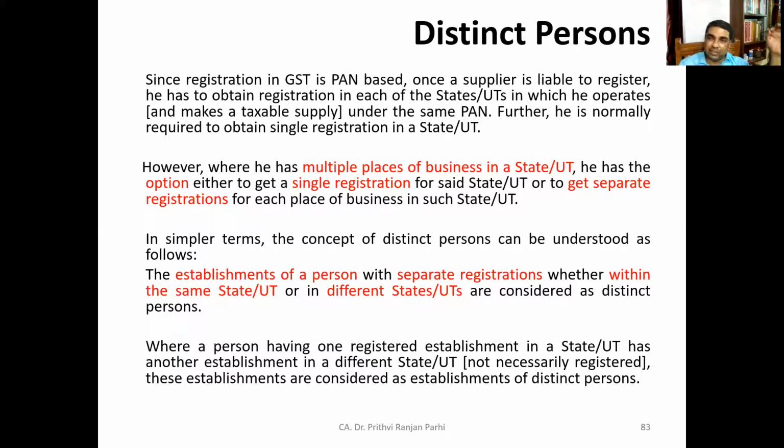Therefore, where a person having one registered establishment in a state or union territory has another establishment in a different state or union territory, it is not necessary that the other establishment is registered. These establishments are considered establishments of distinct persons.